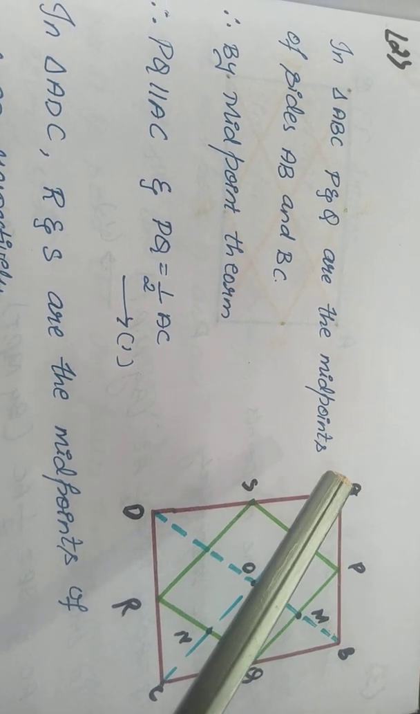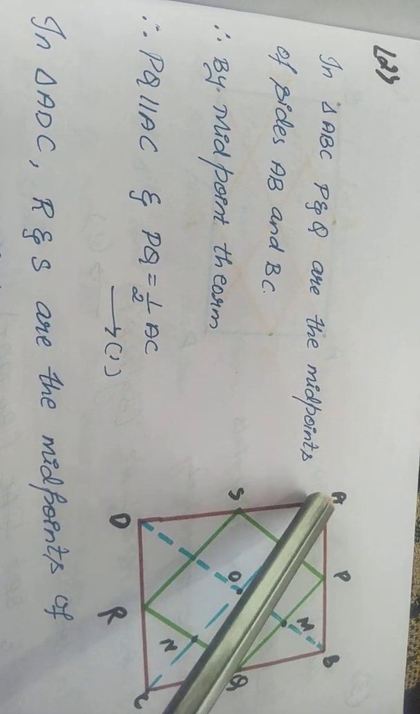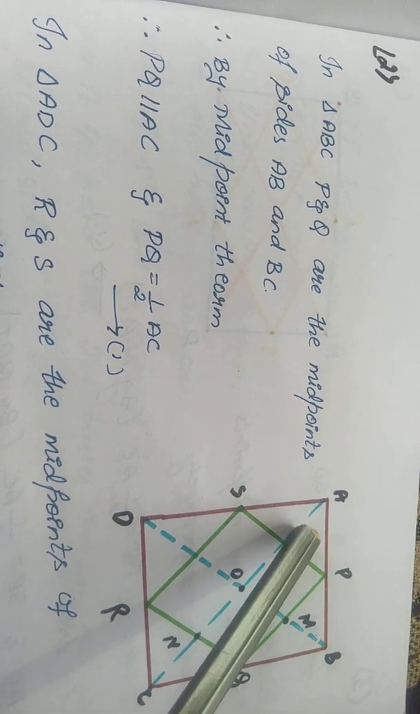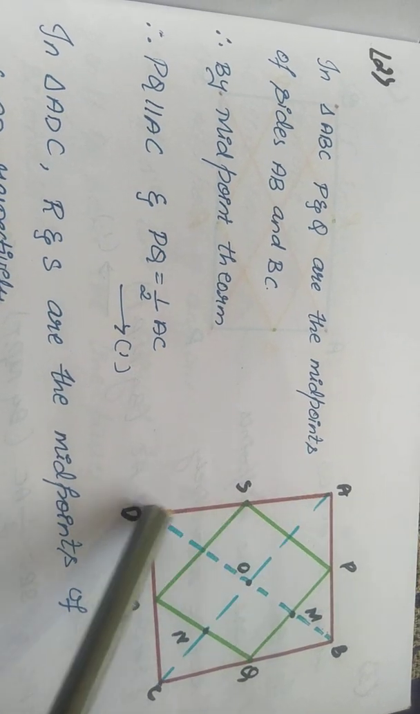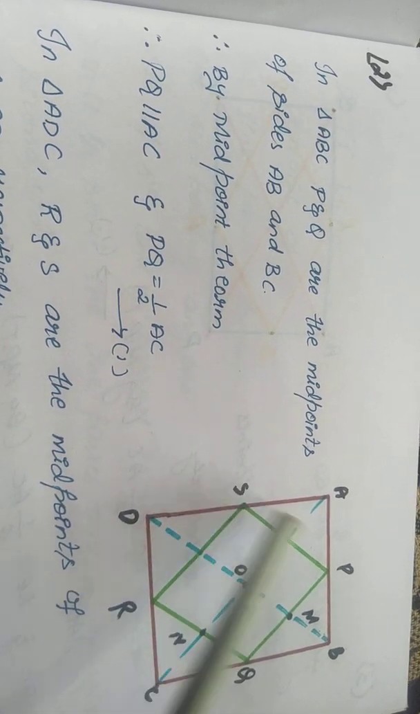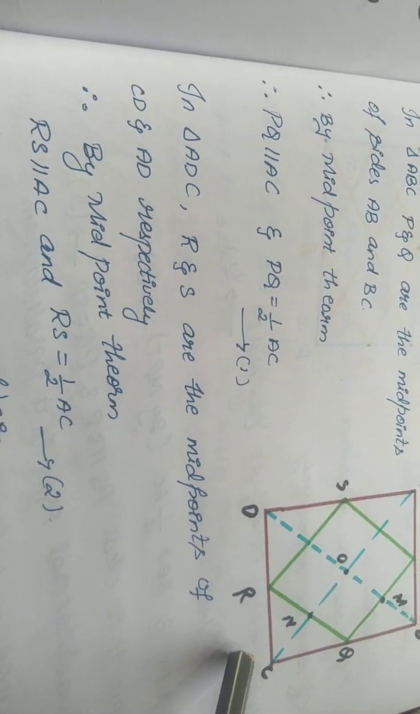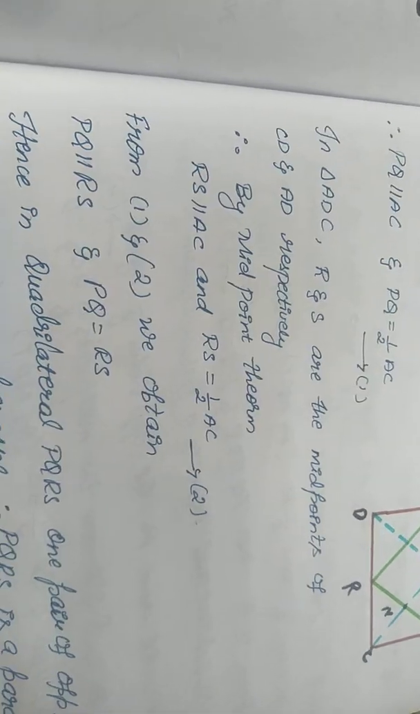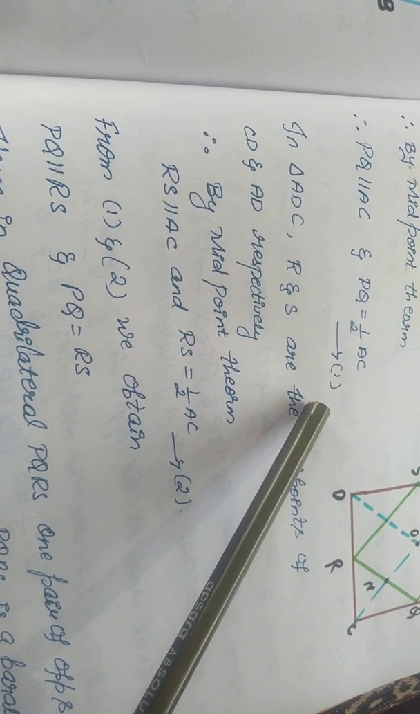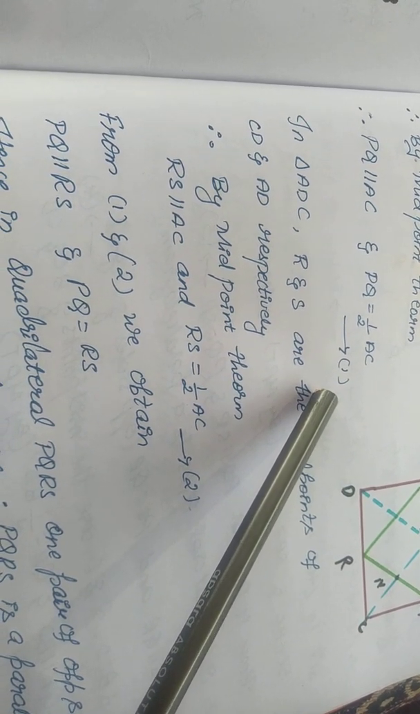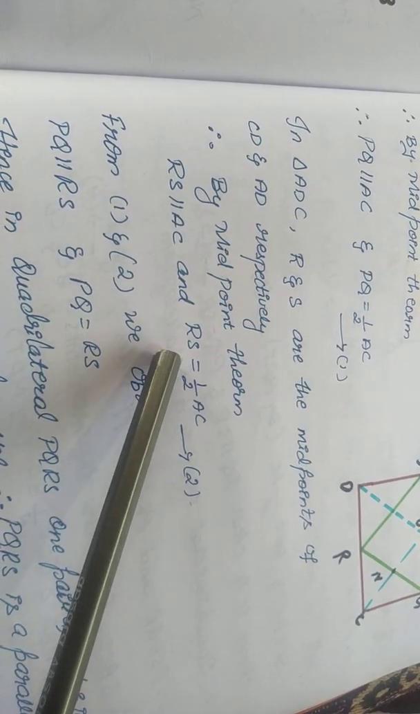So now consider triangle ABC. As I know P and Q are the midpoints, hence PQ is parallel to AC and PQ is equal to half of AC. I will consider that as equation number 1. Now coming to triangle ADC, SR is parallel to AC and SR is half of AC. That is my second equation. Now I will equate both, because the RHS are equal, hence PQ is parallel to RS and PQ is equal to RS.